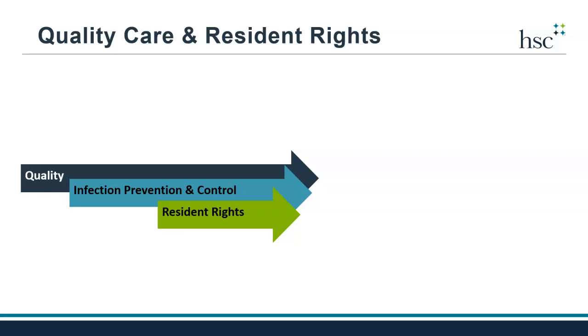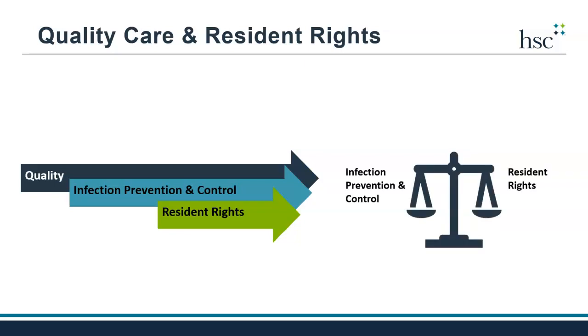When nursing home communities work side by side with residents and those closest to them, such as family members, to prevent and control infections, this demonstrates a commitment to quality care that preserves and promotes resident rights. And when resident rights are protected and preserved, this also strengthens a nursing home community's ability to prevent and control infections, resulting in balanced, quality care.